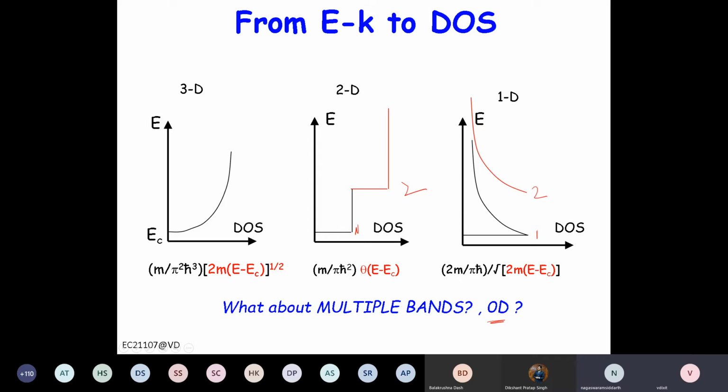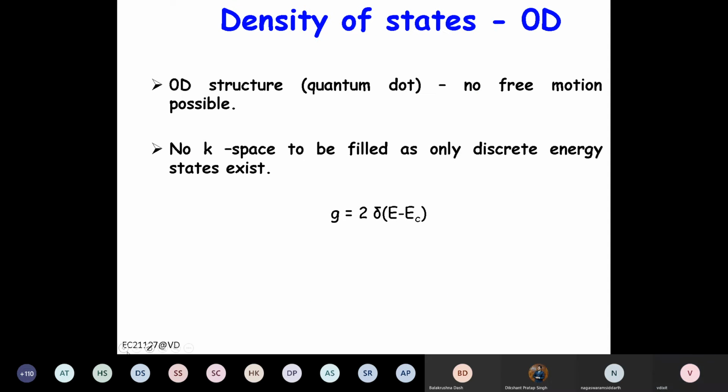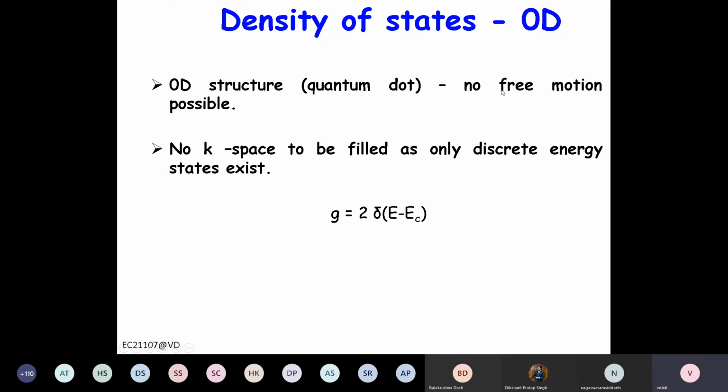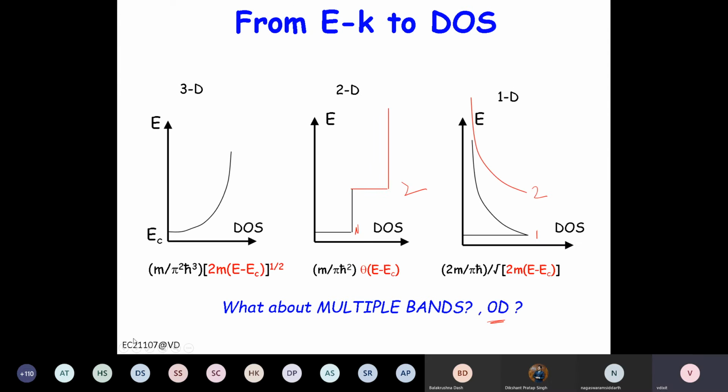Zero dimension is basically a point. It's a box, right, which is confined in all three directions.